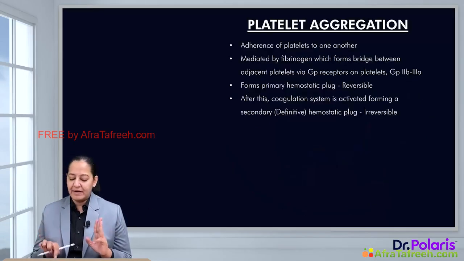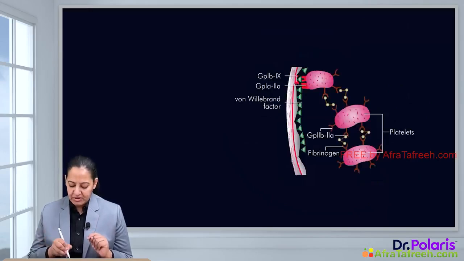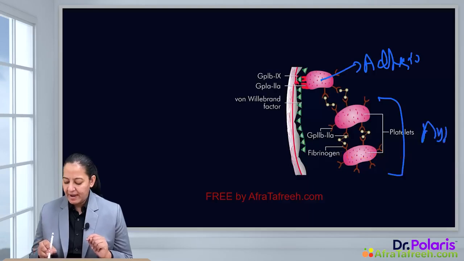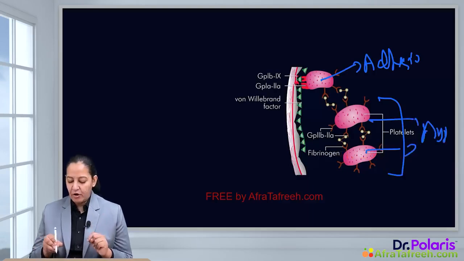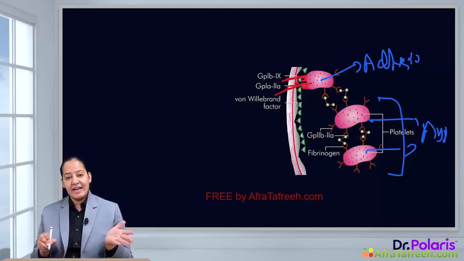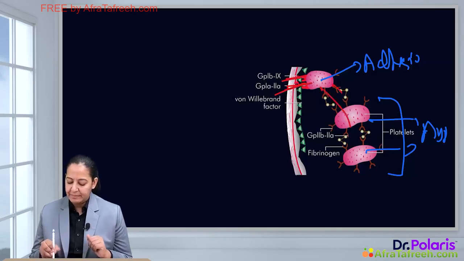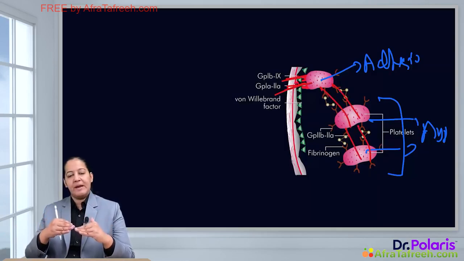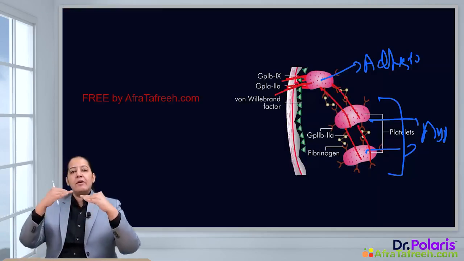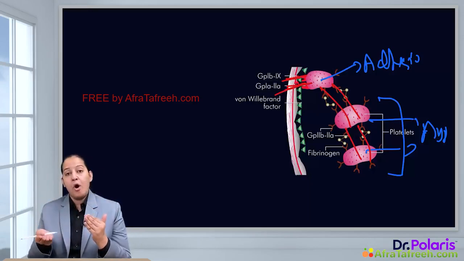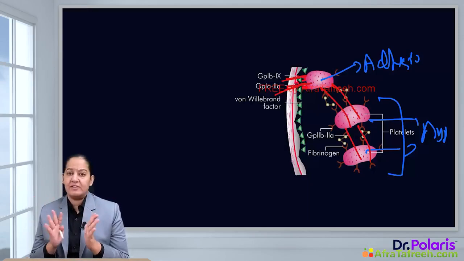The last step is platelet aggregation. You can appreciate in this diagram, this platelet is showing adhesion and these two platelets are showing aggregation. What do you mean by aggregation? So adhesion is the formation of bond between the platelet and the subendothelial tissue. Aggregation is the formation of bond between platelet and platelet. So the first row is formed of bond between the platelet and subendothelial tissue, and subsequent rows of platelets will come one behind the other, one above the other, forming bonds between platelet and platelet. This is known as platelet aggregation.